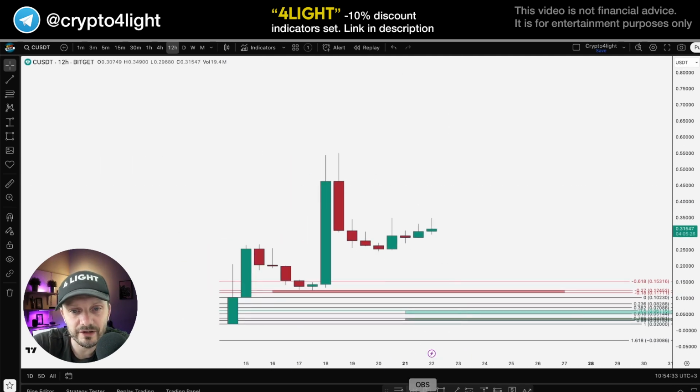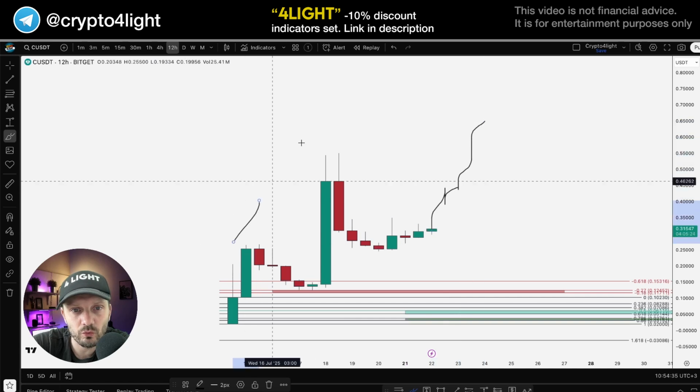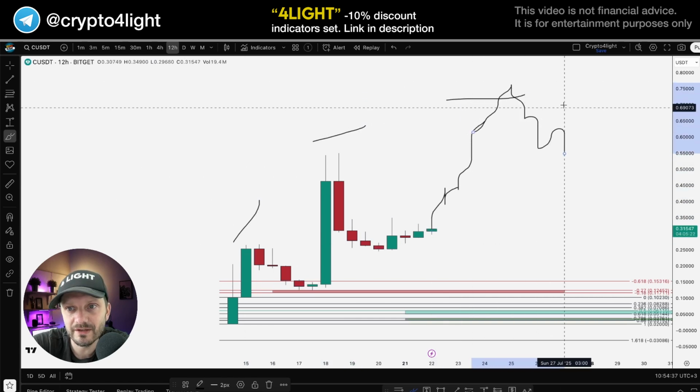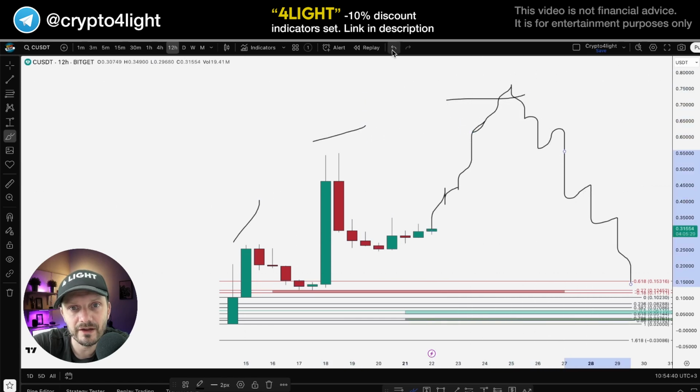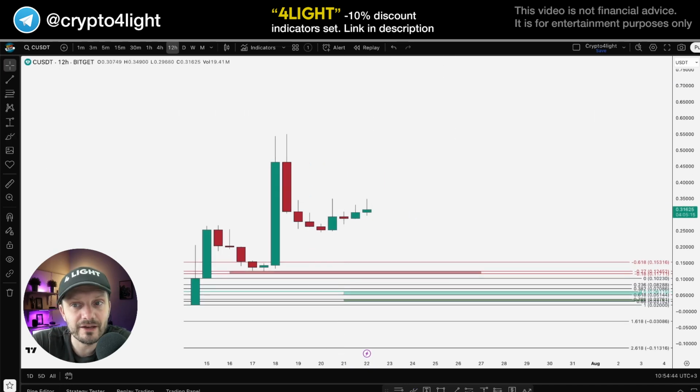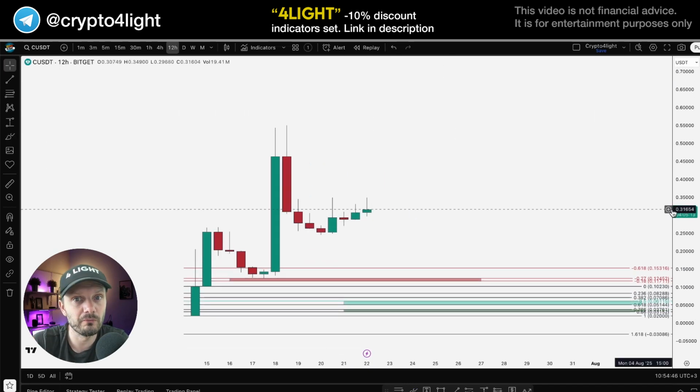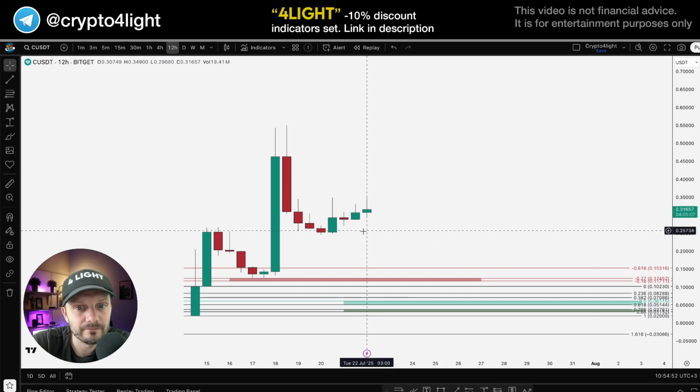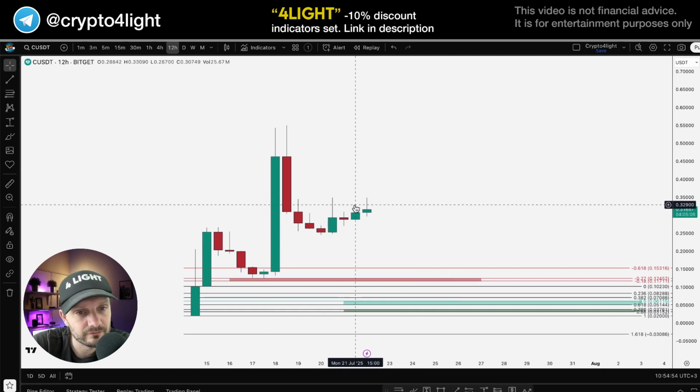Now it's like support. Can we form the three drives pattern? 1, 2, 3. Yes, of course. It can even reach 70 cents, but it's going to be a hard drop. Can I be wrong? Of course, guys. I just shared my idea and this model. I analyzed the tokens over the last 3 years, and I guess 90% of them drop sooner or later to the zone of interest.